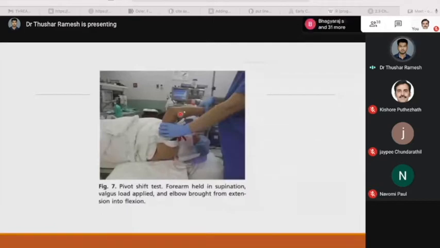You can see that the shoulder is in 90 degrees of flexion, the elbow is in 90 degrees of flexion, and a valgus load is applied, which causes a dimple on the radial side. And when we flex the elbow back, it reduces.